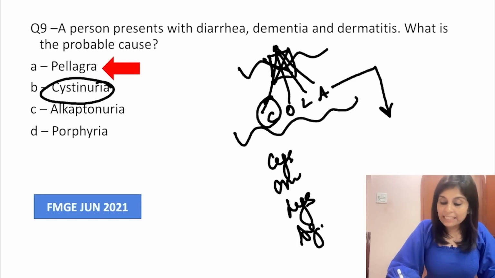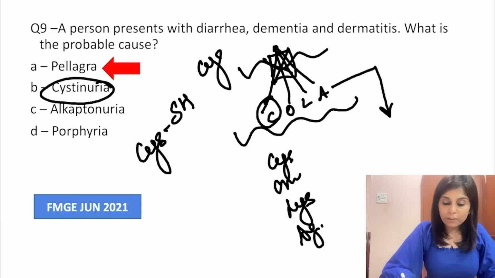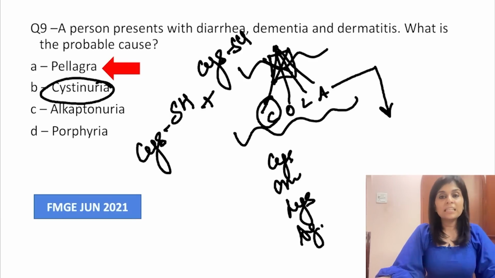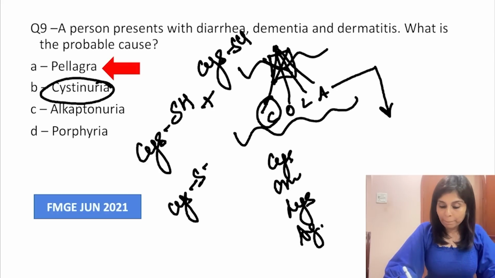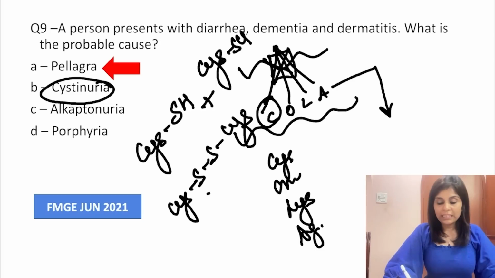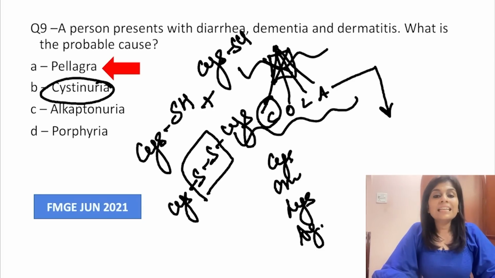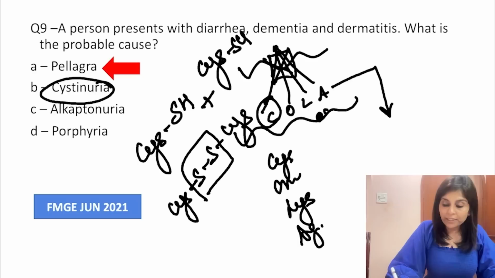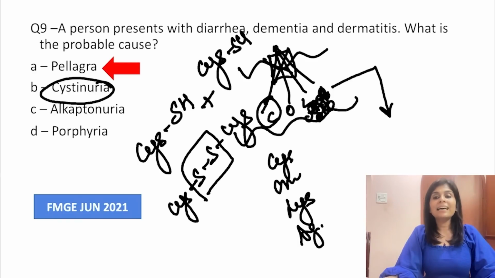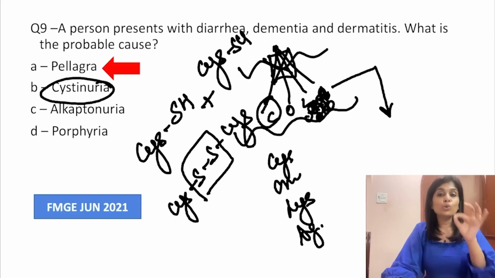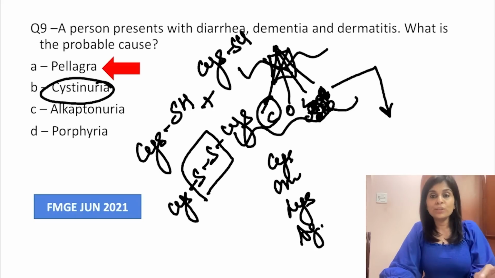When there is excess cysteine, cysteine has got sulfhydryl group. When there is excess cysteine, two cysteine molecules will condense with each other to form cystine. Okay, this is called as cystine with disulfide bridge, and this is insoluble in water, so it gets precipitated in urine. So in the urinary tract, cystine gets precipitated, that causes renal stones. So tell me, what will be the manifestation of cystinuria? Remember, cystine is insoluble in urine, gets precipitated along the urinary tract, causing recurrent renal stones or as recurrent obstructive uropathy.